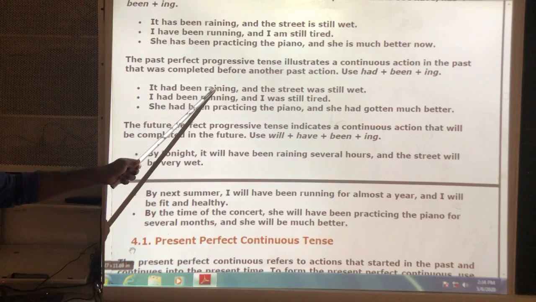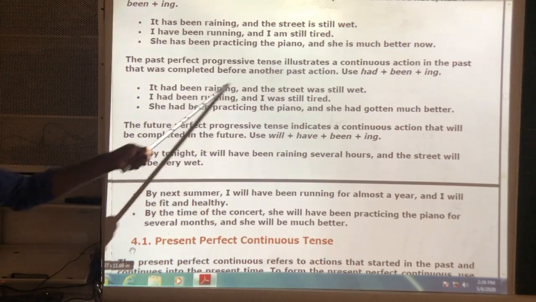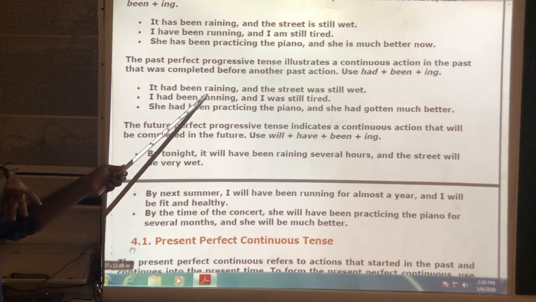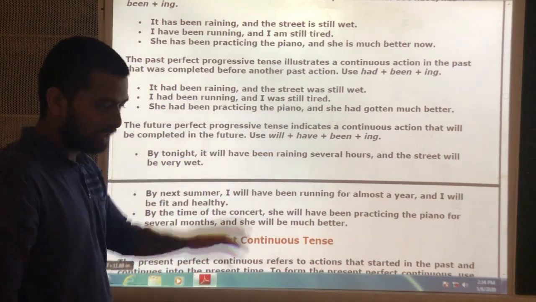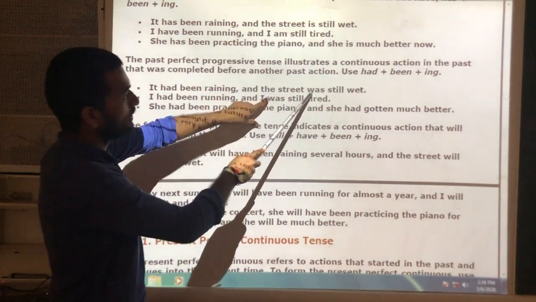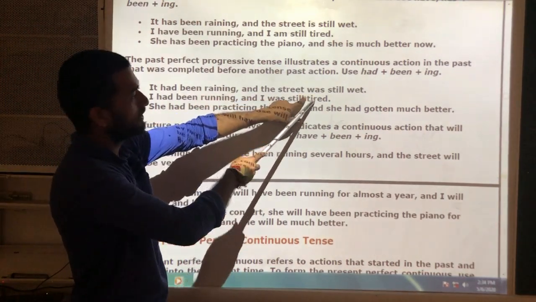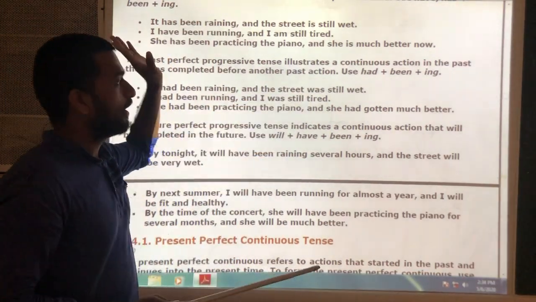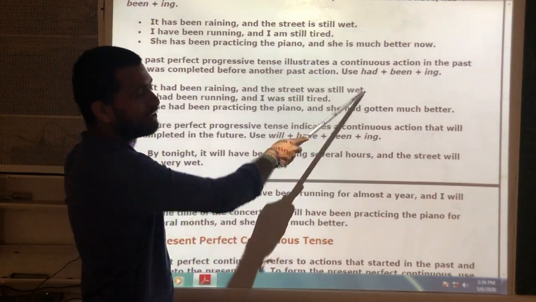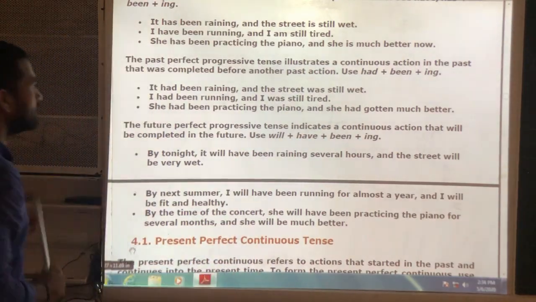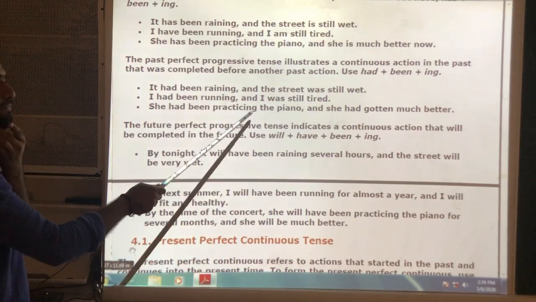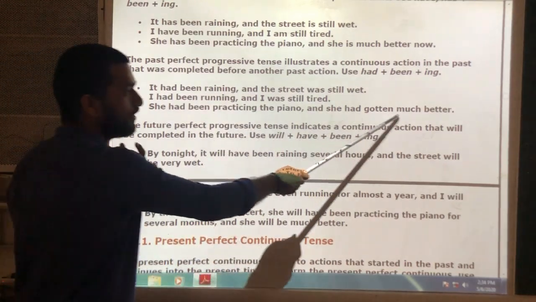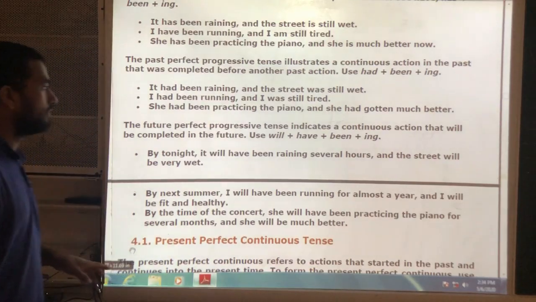It had been raining means somewhere in the past it was raining and the street was still wet. Means in the past, here look at the helping verb, was is there. Means in the past, up to some time the street was wet. Okay. In the same way, I had been running and I was still tired, and she had been practicing the piano and she had gotten much better then.